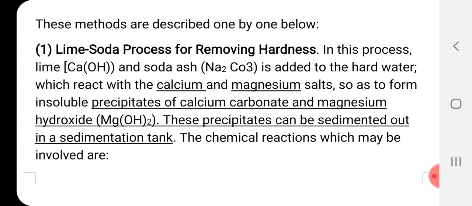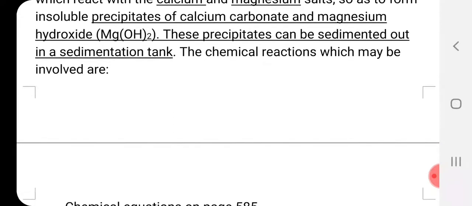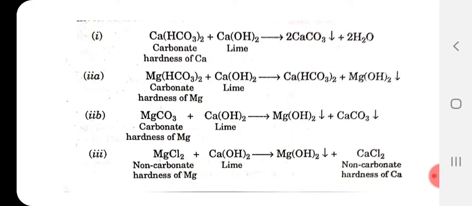So these precipitates are sedimented out, meaning they are deposited at the bottom and removed separately, or otherwise the water collected above the sediment will be removed carefully. This way the water becomes soft water. Now, what are the chemical reactions happening? These are the different chemicals. There are about 7 chemical reactions taking place once the lime and soda ash are added to the hard water.